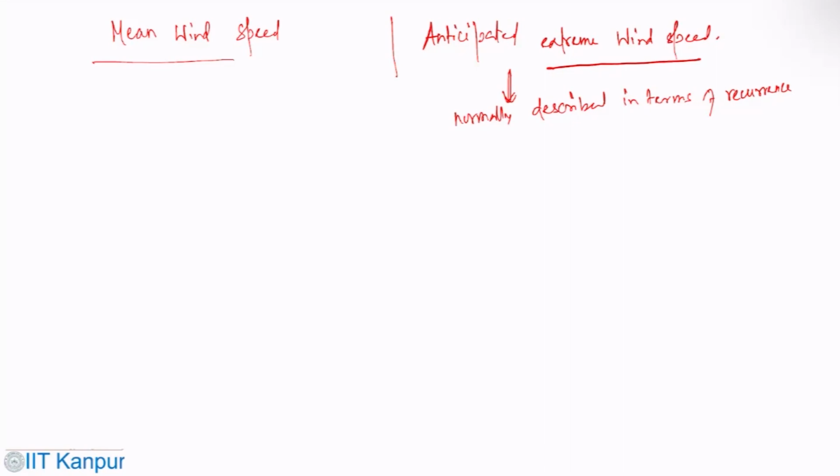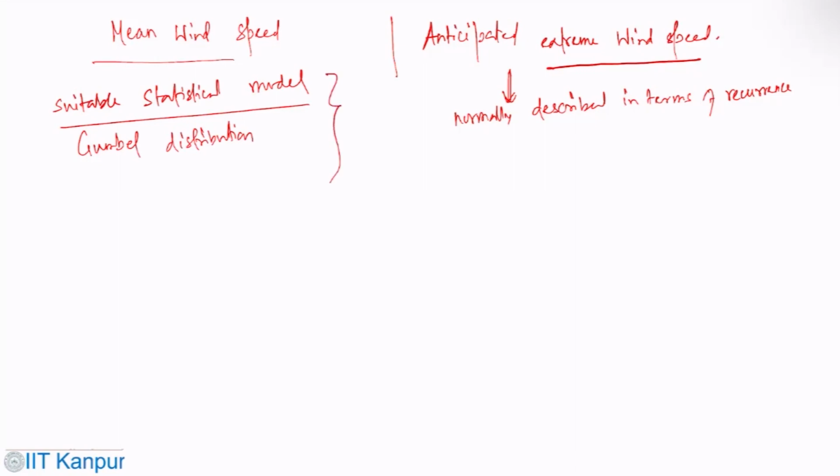So the most common statistical model for estimating extreme wind speed is the Gumbel distribution. So this is what is used to estimate extreme wind speed.